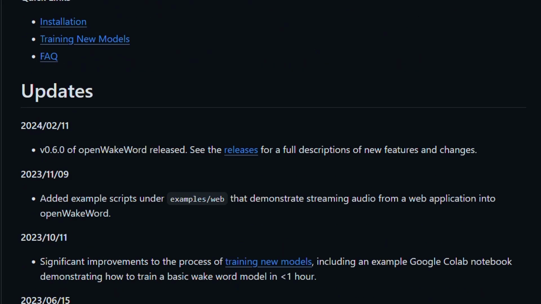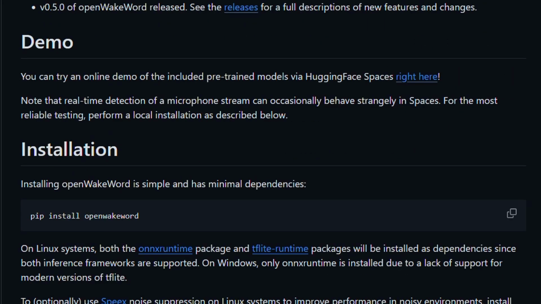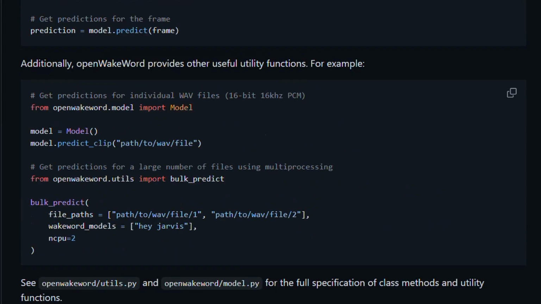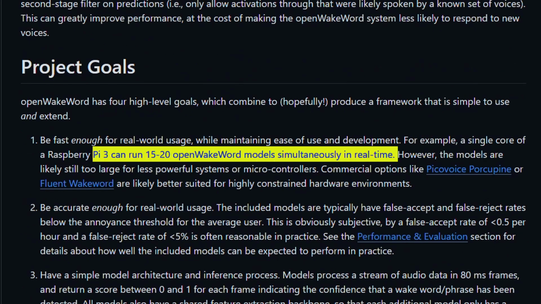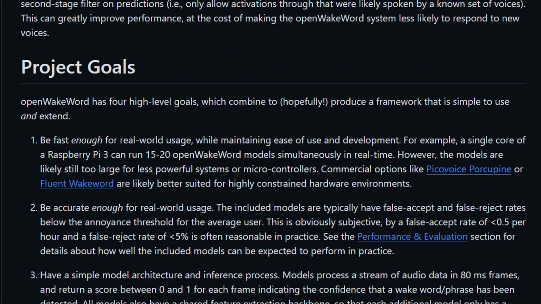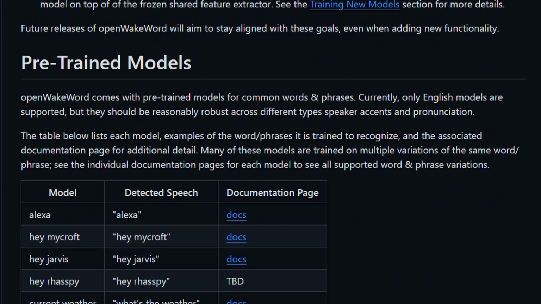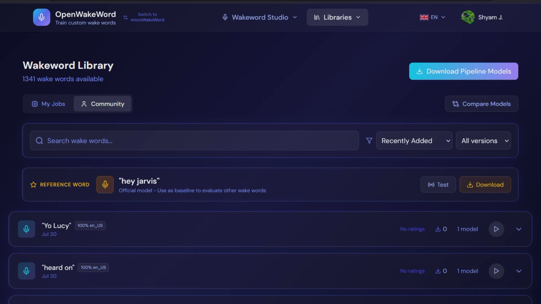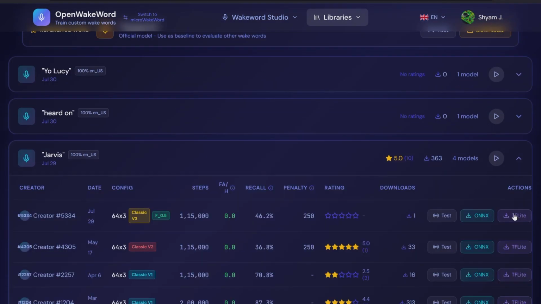The good news is that it's surprisingly easy to get started with. It supports both ONNX and TensorFlow Lite models and can run multiple wake word models simultaneously in real time. But what does that actually mean? Well, with OpenWakeWord, each wake word is packaged as its own model. Hey Jarvis, Alexa, Computer, Marvin, you get the idea. If you want to add another wake word, you simply load another model.